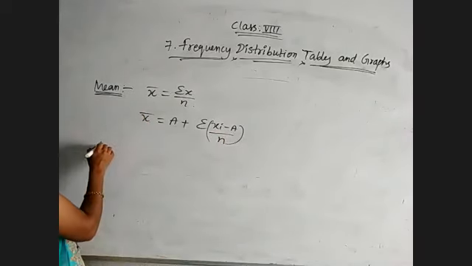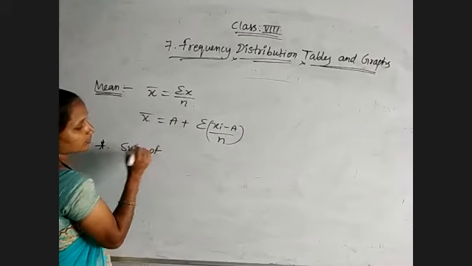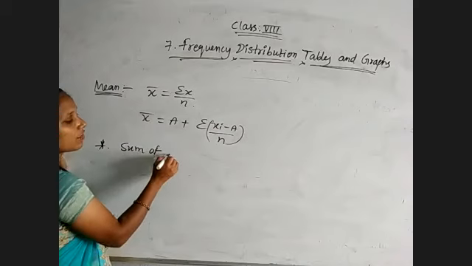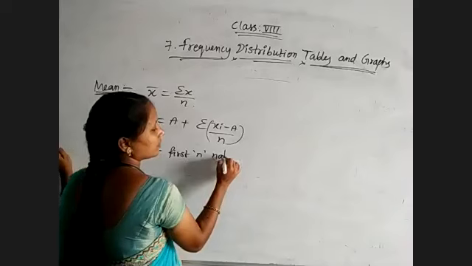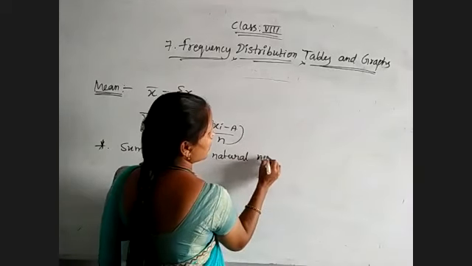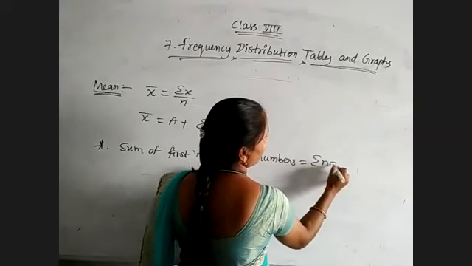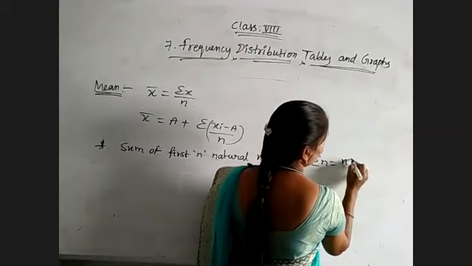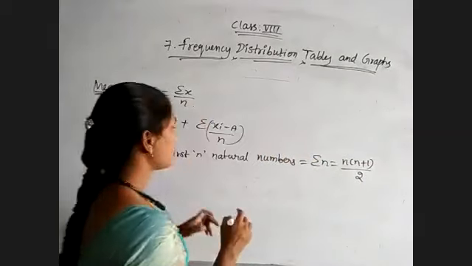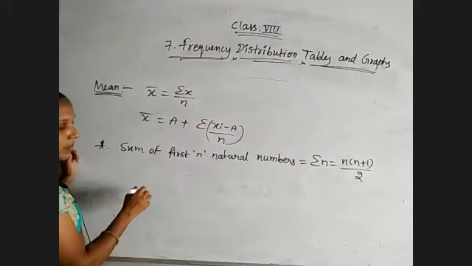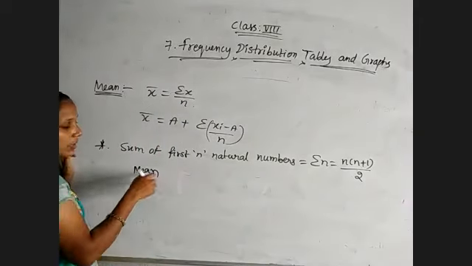Still we have the sum of the first n natural numbers. You need to remember this formula: sigma n equals n into n plus 1 by 2. But here we want the mean, so we are writing the formula for mean.